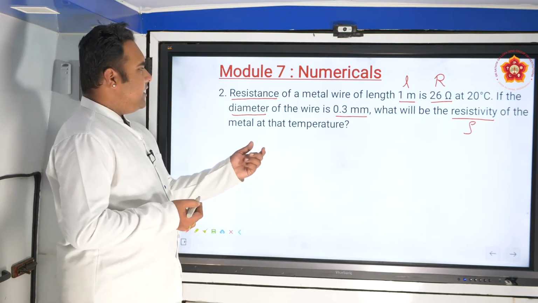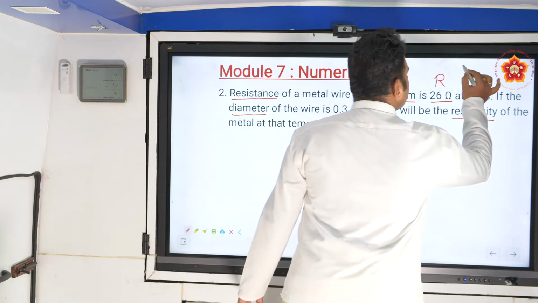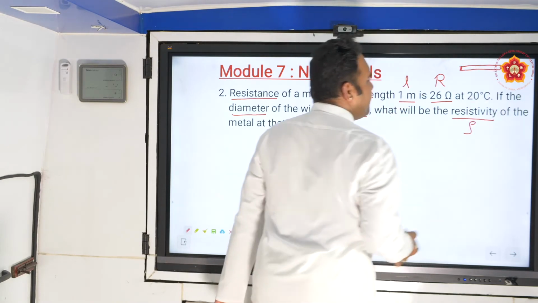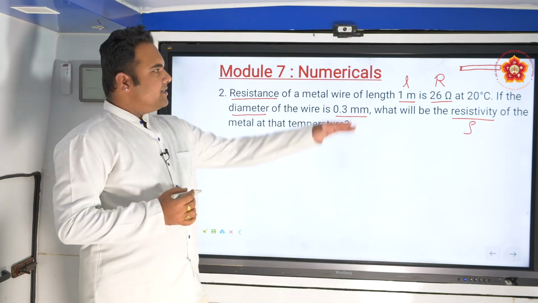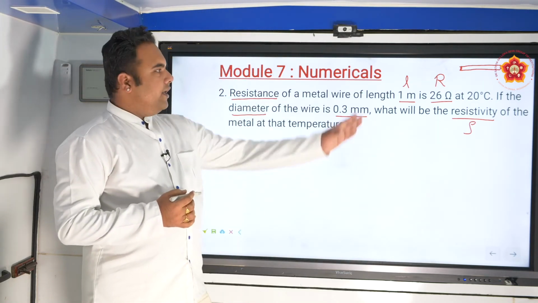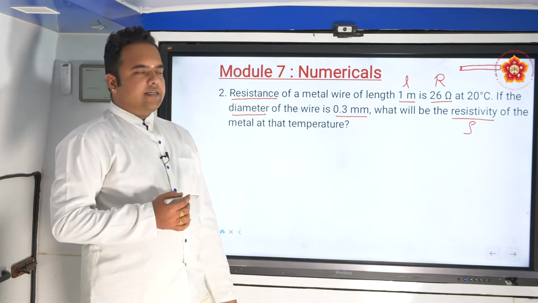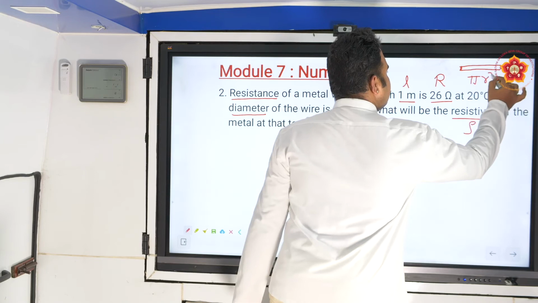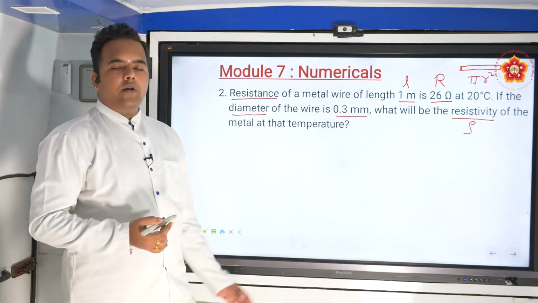Once you know the radius, the wire is approximated as a cylinder. Now the area of cross section of the cylinder, that is the area of the circle, will be pi r square. So knowing the radius, we definitely know the area.